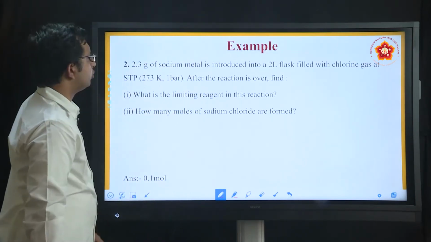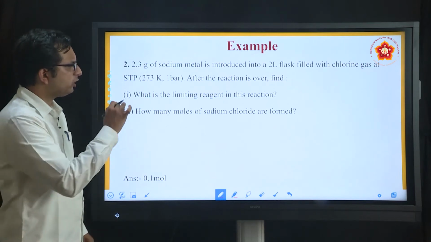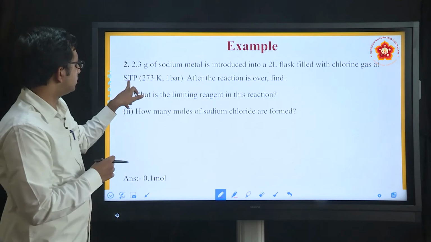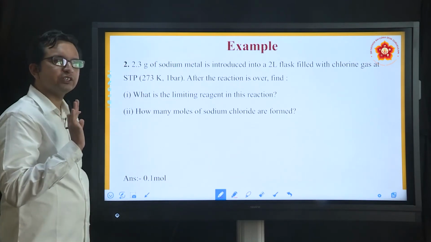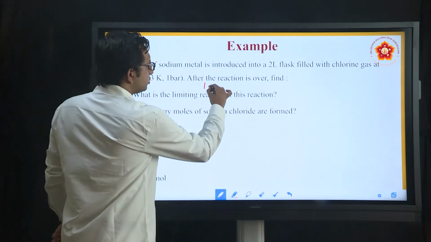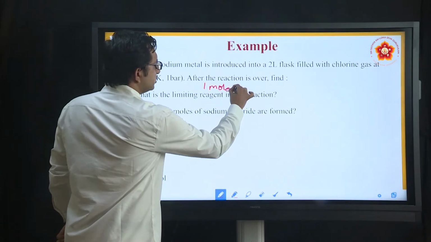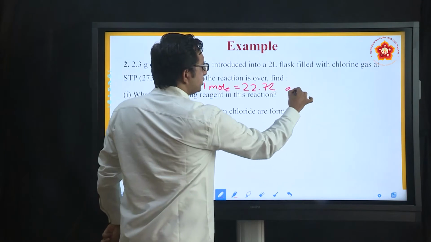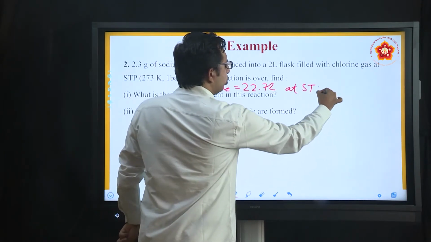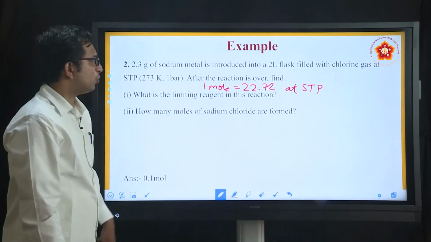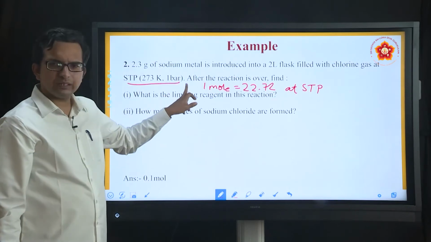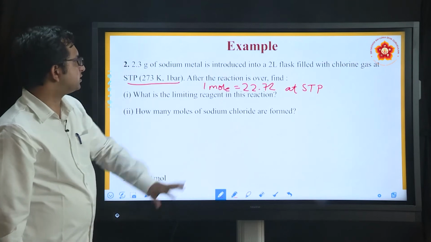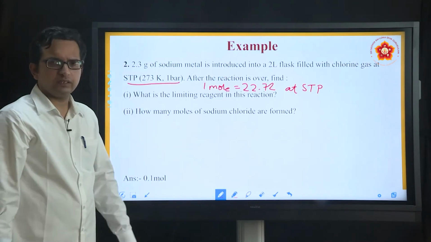2.3 gram of sodium metal is introduced in a 2-liter flask filled with chlorine gas at STP. Now this is important, because the moment you say STP, we can bring in the concept that 1 mole is equal to 22.7 liter. And when is this 22.7 liter applicable? Only at STP. So once they mention STP, then we can consider this aspect. After the reaction is over, find what is the limiting reagent in this reaction.